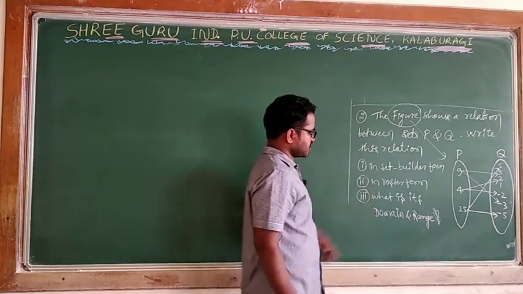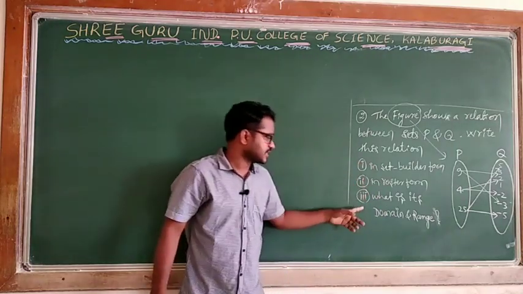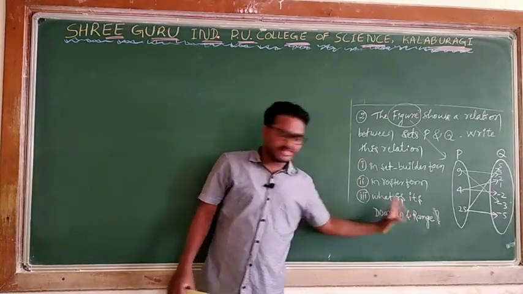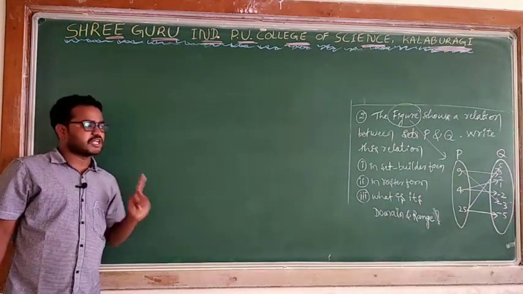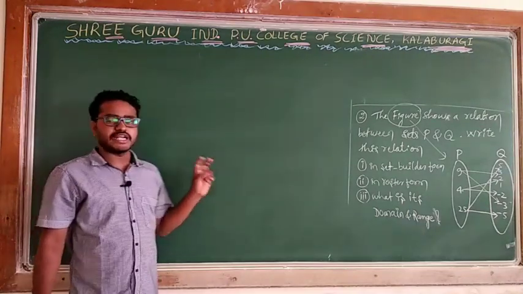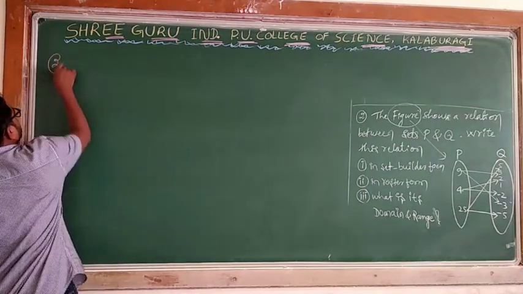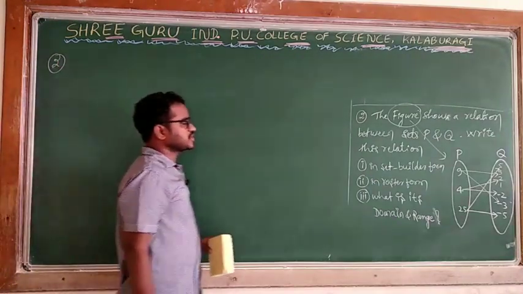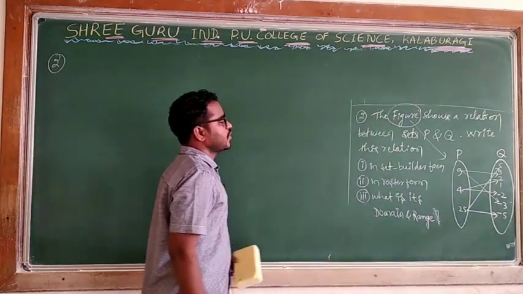Next one, in roster form. You know what the set builder form and roster form are, I explained in the first class. What is its domain and range? Domain is nothing but all the first elements of the given relation. Range is the second elements of the ordered pairs in the given relation. According to this diagram, what is given?